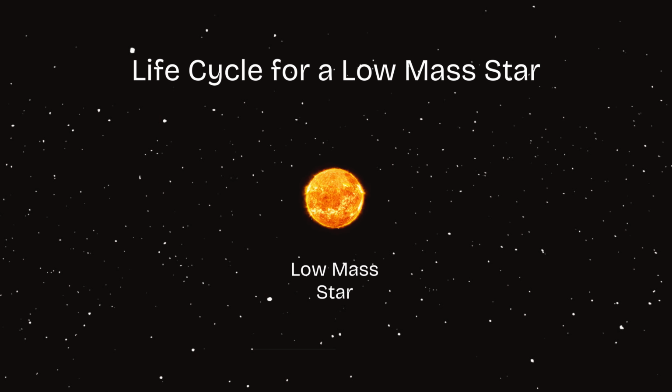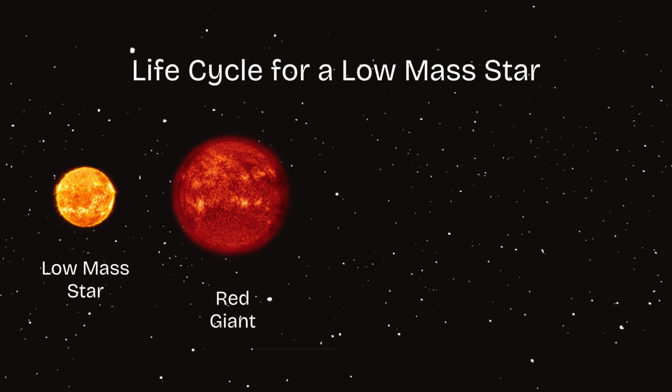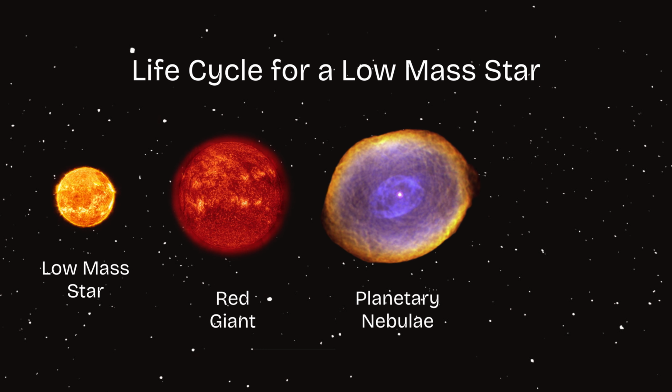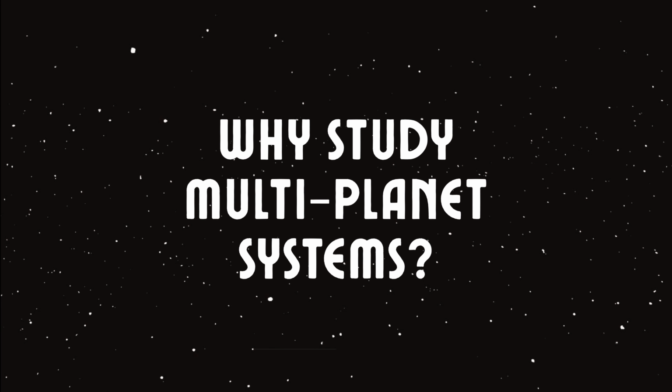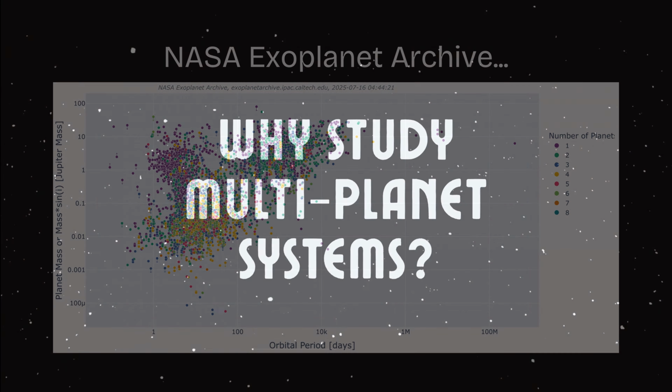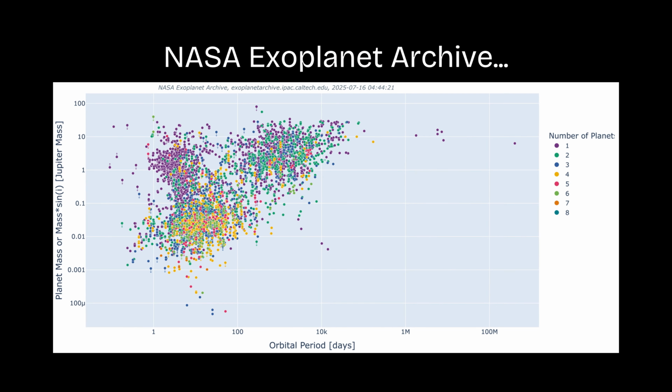All low-mass stars, like our Sun, eventually become white dwarf stars. They form from the remnants of the red giant and planetary nebulae phases. White dwarf systems are quite stable and last for a really long time. So long, in fact, that the universe isn't old enough for us to see what comes after the white dwarf stage. As for multi-planet systems, scientists are aware that a majority of discovered systems have more than one planet, like